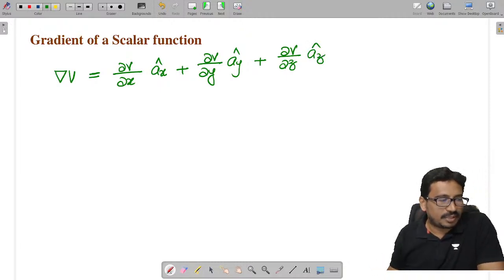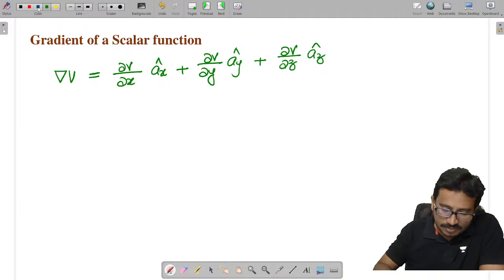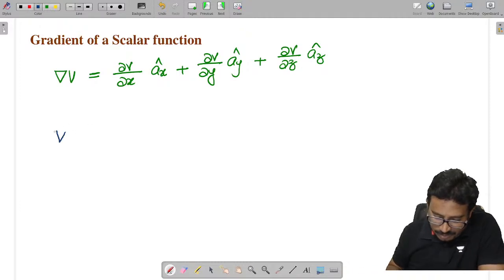This is the gradient in the Cartesian system.